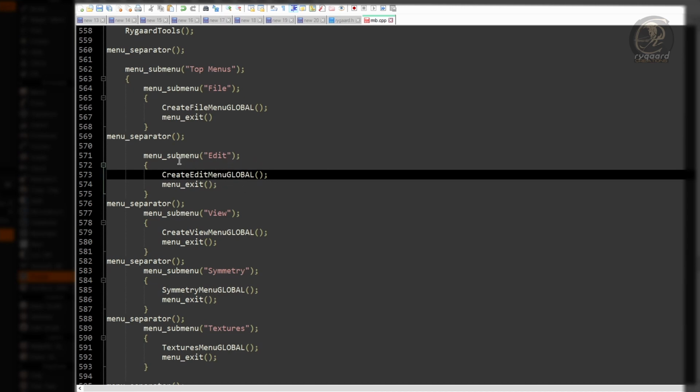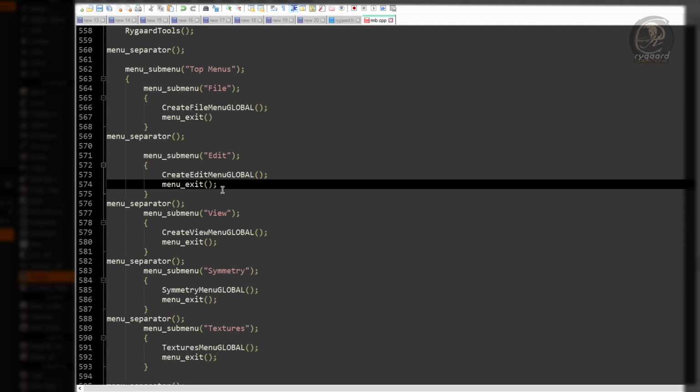So for all the submenus created, I need to add the menu exit function, just so that the submenus don't group themselves strangely into a single submenu, causing problems in the visualization. So, to avoid weird grouping problems, always use the menu exit function in order for the submenu to be displayed correctly inside any type of menu that exists in 3DCoat, okay?